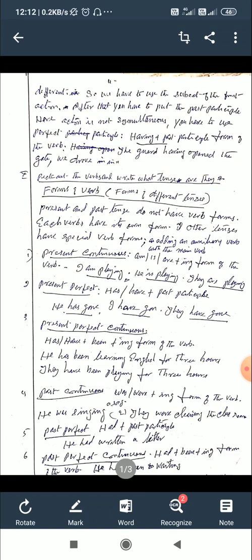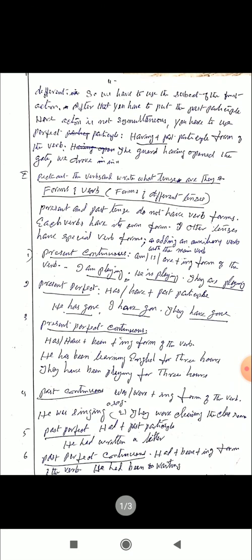Next is present perfect continuous tense. Has or have plus been, B-E-E-N, plus the ing form of the verb. He has been learning English for 3 hours. They have been playing for 3 hours. Here has been learning and have been playing are the verbs. They are in present perfect continuous tense.